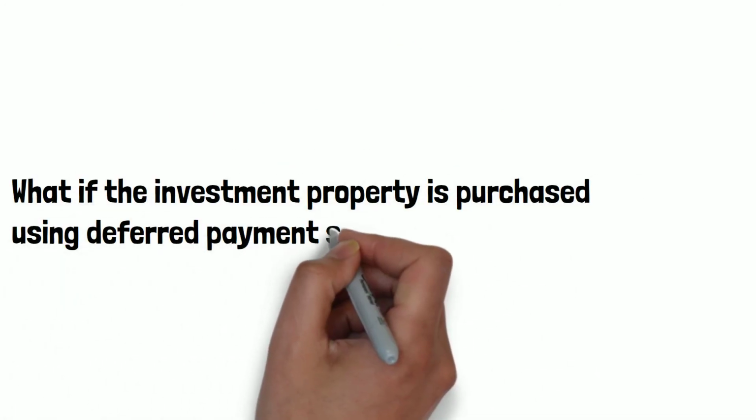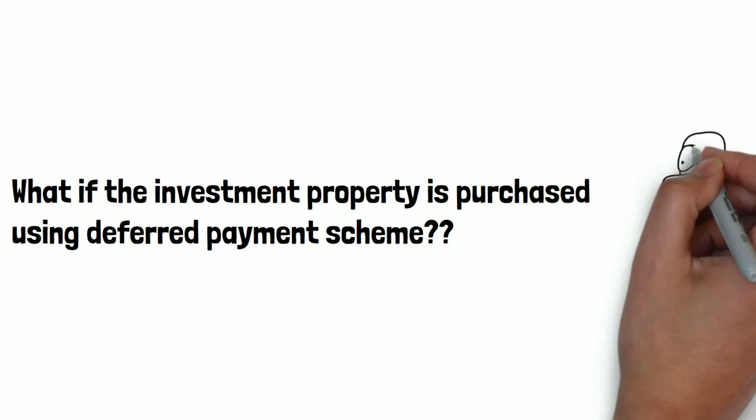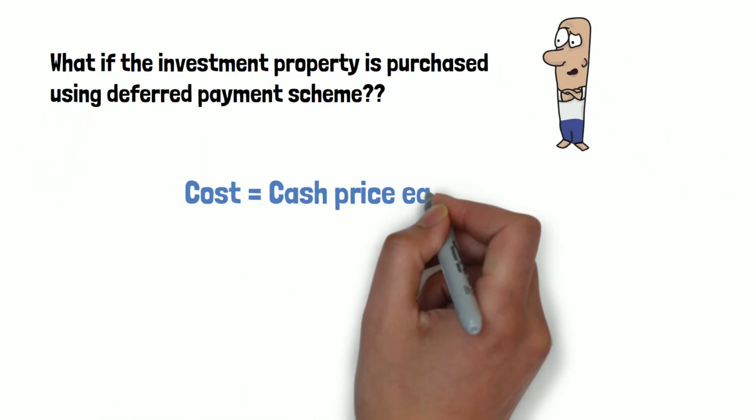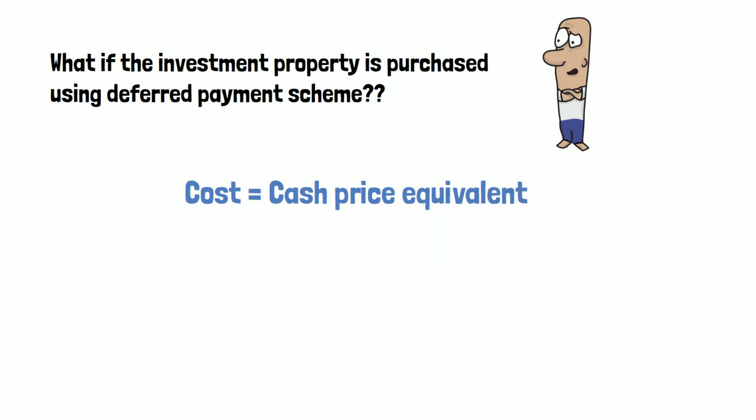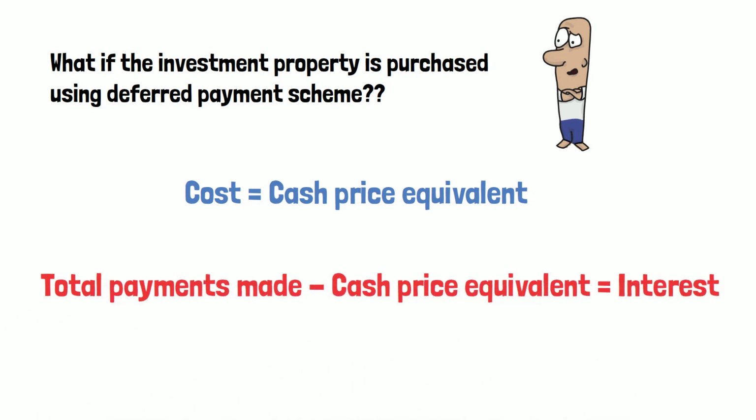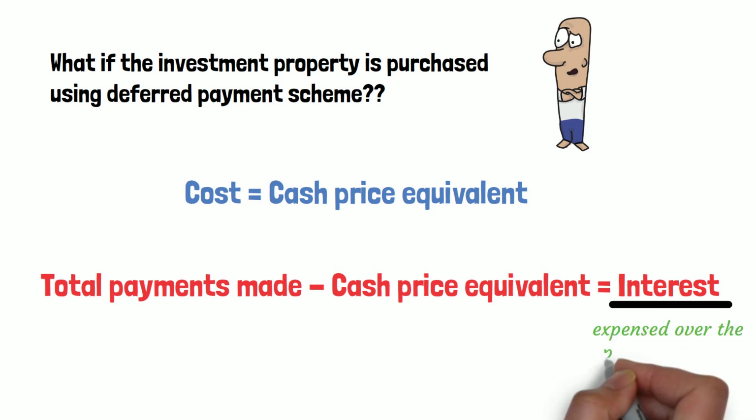Now, what if the payment for an investment property is deferred? In such a case, the cost of investment property would be its cash price equivalent, and the difference between the total payments made and the cash price equivalent would be considered as an interest, which would be expensed out over the period of the credit.